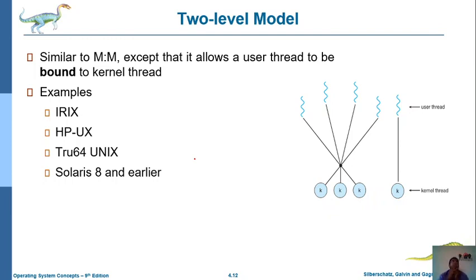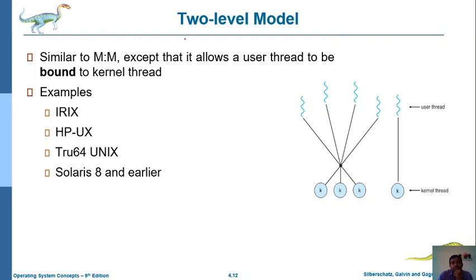Each kernel thread is responsible for processing more than one user thread. The main point is that the number of user threads can even be greater than the number of kernel threads, and that is still allowed in this mechanism.